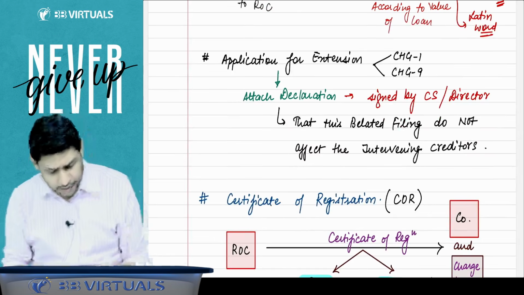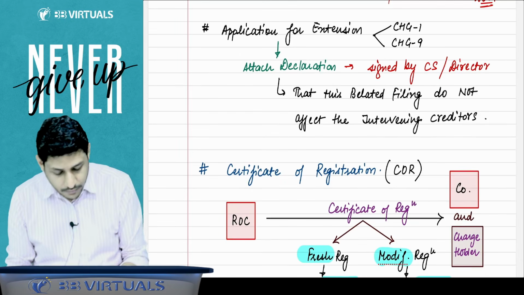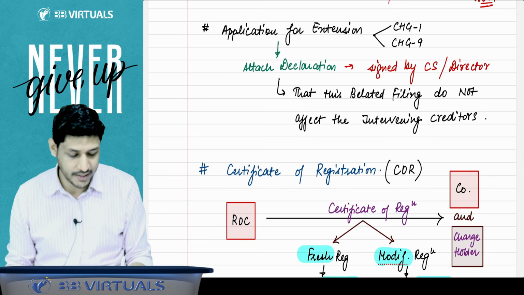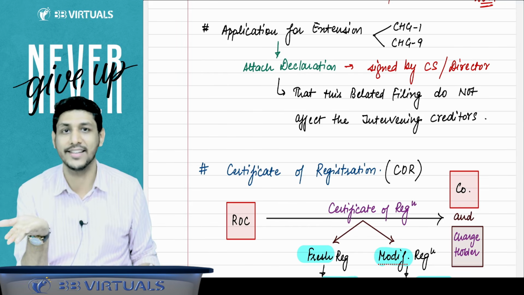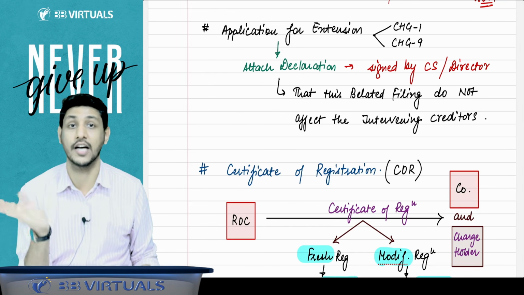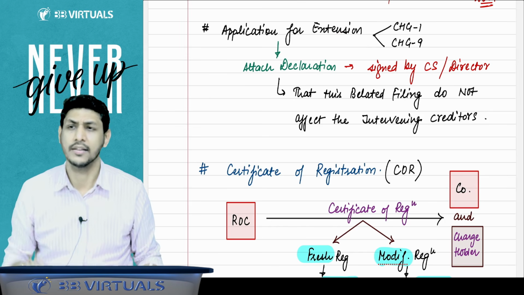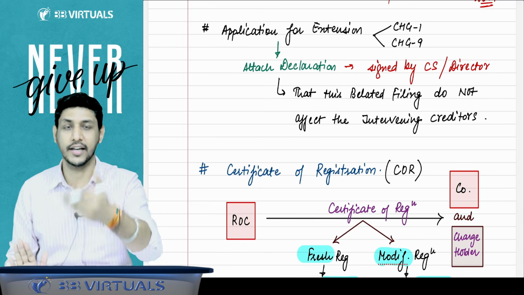Right, sir. Whenever you file the application for extension, it must be filed to the ROC and you have to attach a declaration signed by the CS or director of the company that we are filing this application for the late registration of the charge. We are filing the application to you for the extension. This belated filing is not going to affect any intervening creditors.